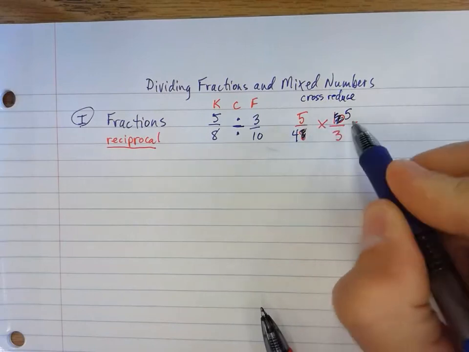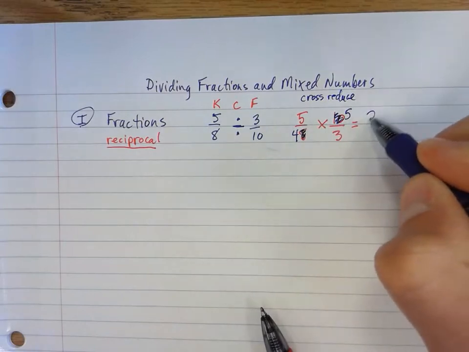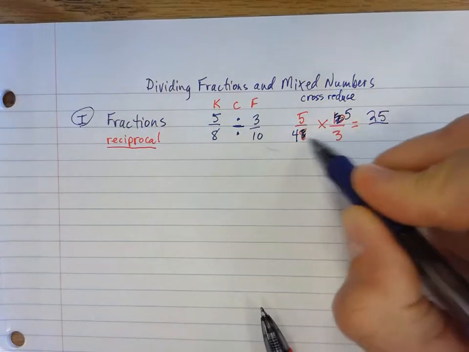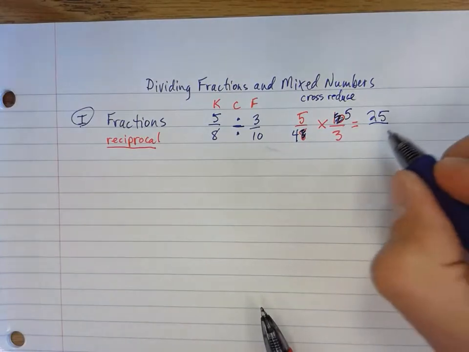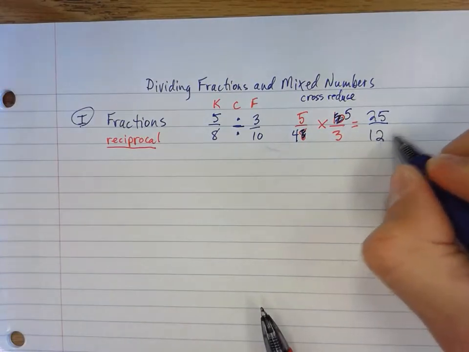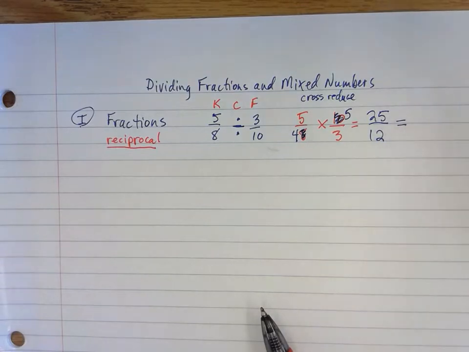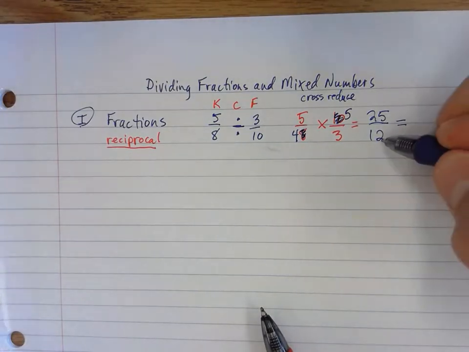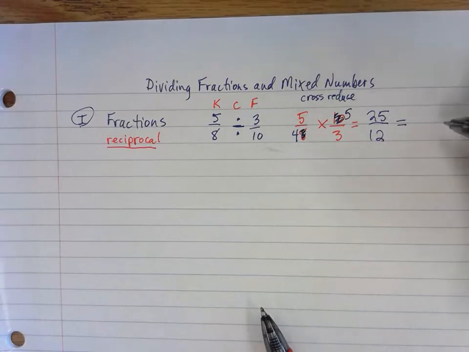Now it leaves me with 5 times 5 up here, which is 25, and 4 times 3 down in the denominator, which would be 12. Alright, so now I've got my improper fraction, 25/12. How many times will 12 go into 25? 2 times 12 is 24, so that would be 2.